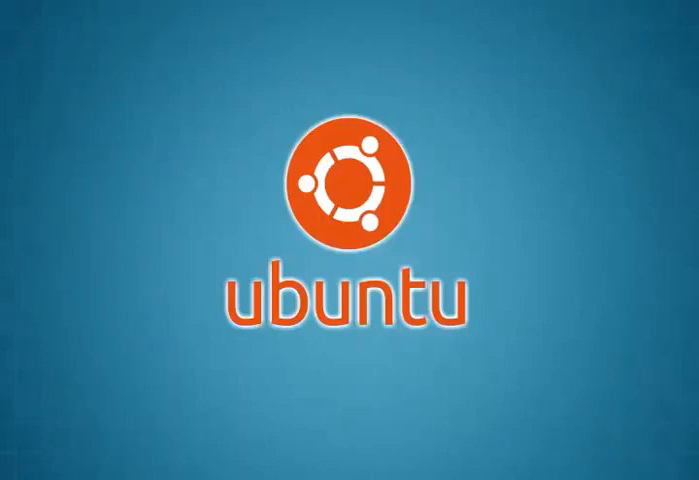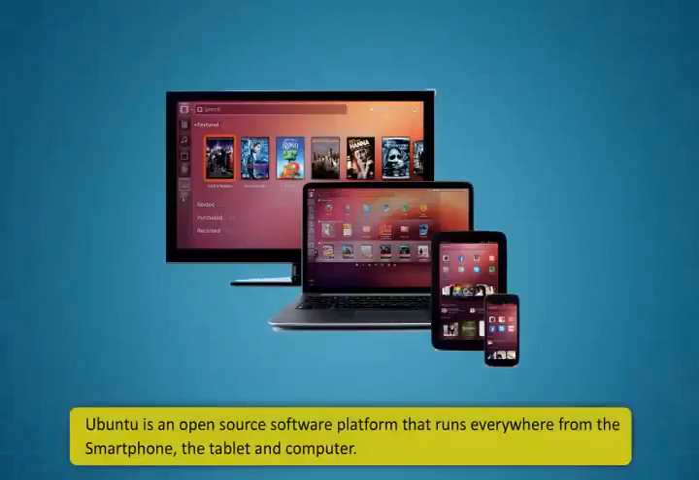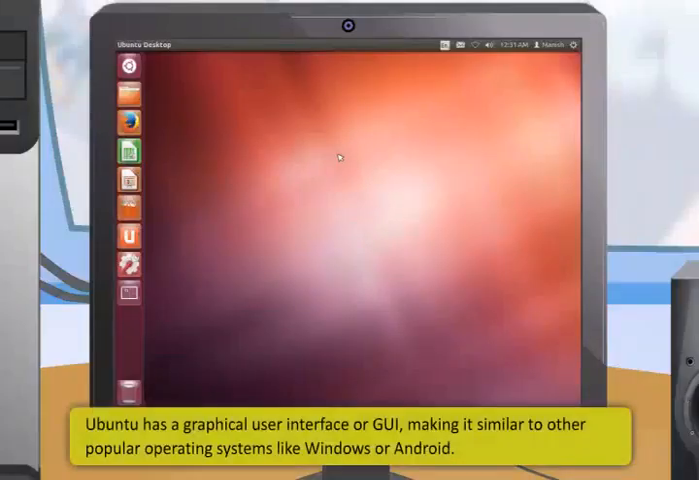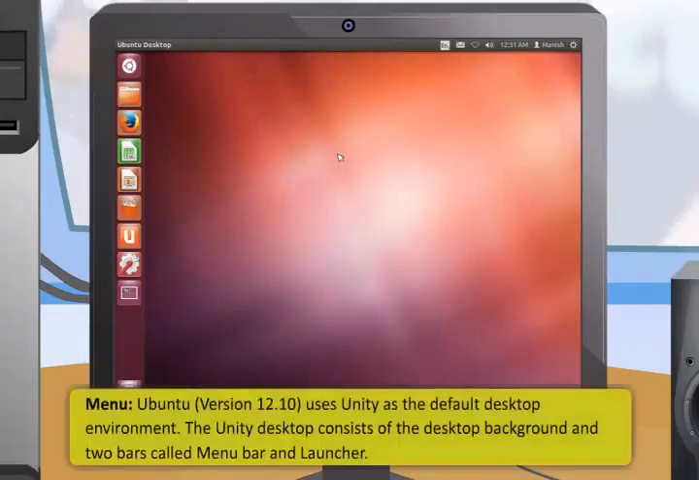Let's learn about Ubuntu. Ubuntu is an open source software platform that runs everywhere from the smartphone, the tablet, and computer. Ubuntu has a graphical user interface or GUI, making it similar to other popular operating systems like Windows or Android. Ubuntu's version 12.10 uses Unity as the default desktop environment.